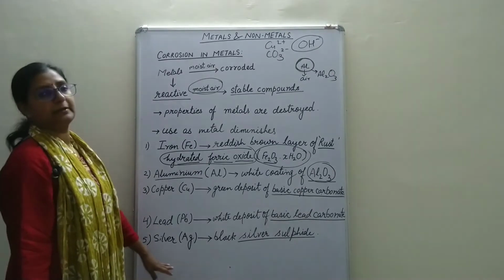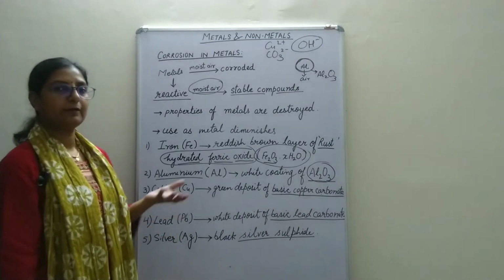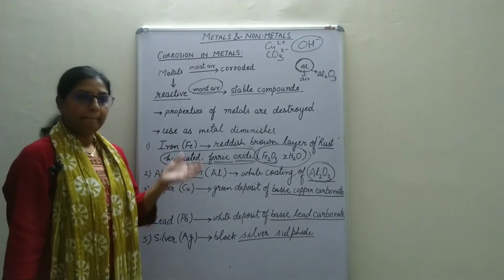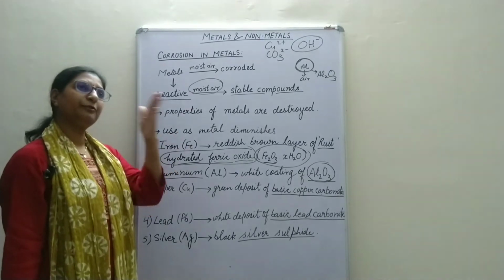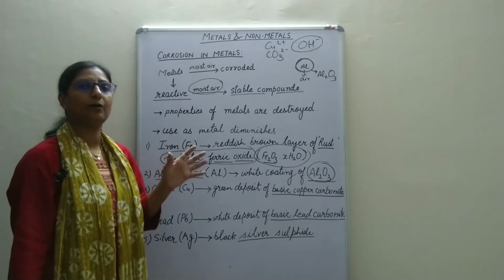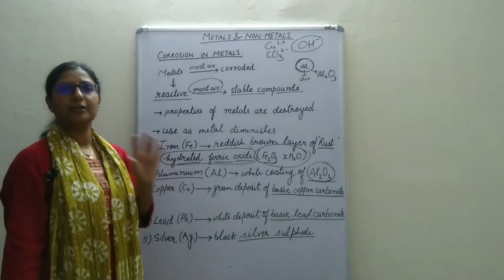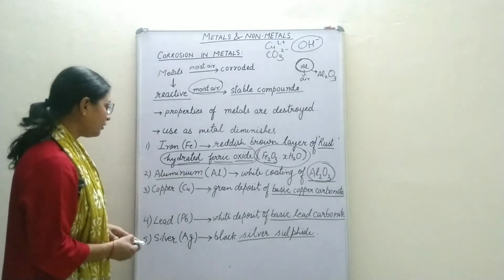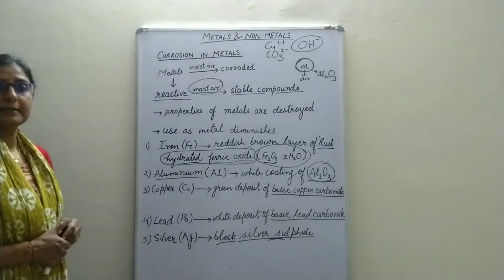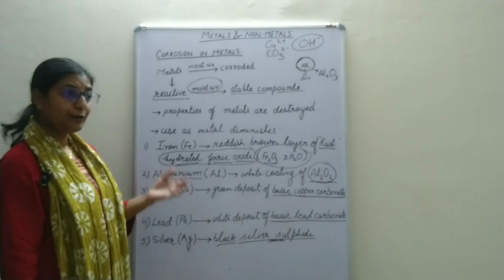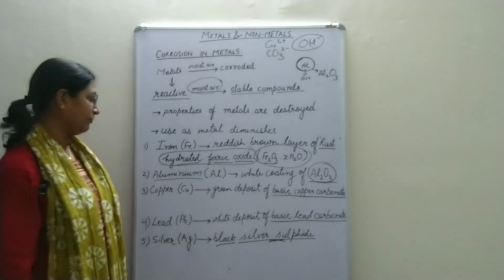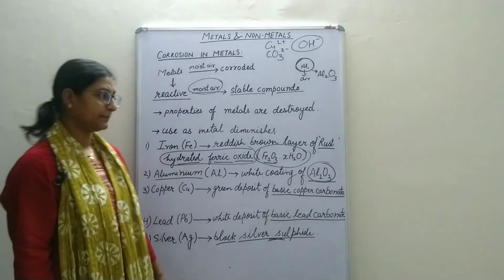Then the last one is silver metal. Silver we come across very often. If you have seen silver jewelry, when it is new, it shines very brightly. But if you observe it after a few months or years, you will see that the silver has tarnished. The shine is gone and it starts becoming a bit blackish in color. That is because of the formation of a black deposit of silver sulfide. Silver sulfide is formed because of the polluted gases present in air. So silver combines with those gases and forms a layer of silver sulfide.